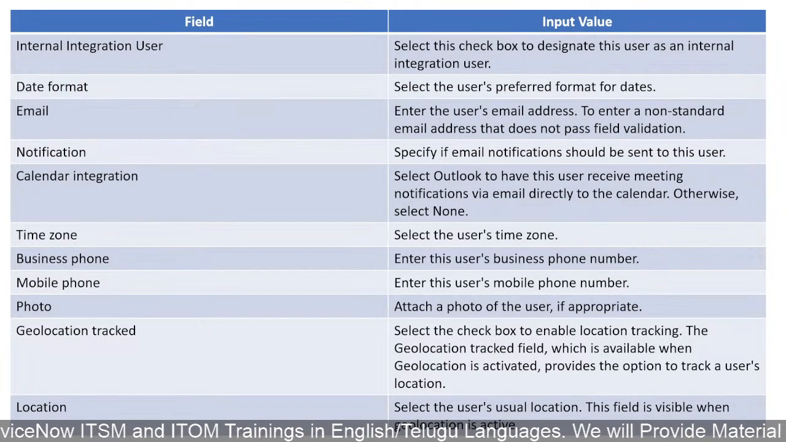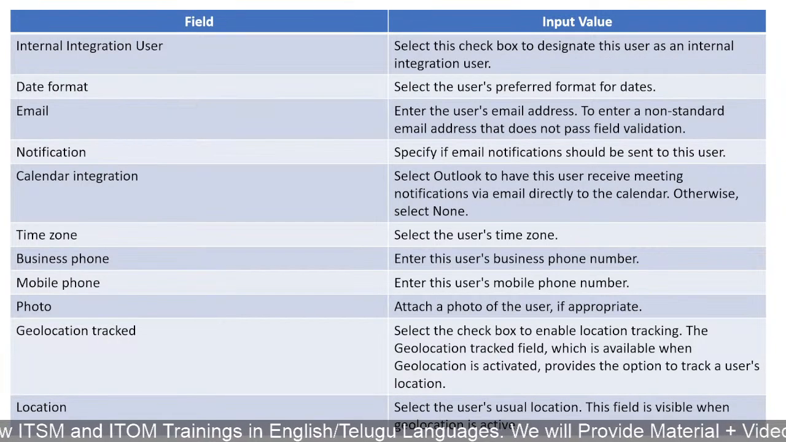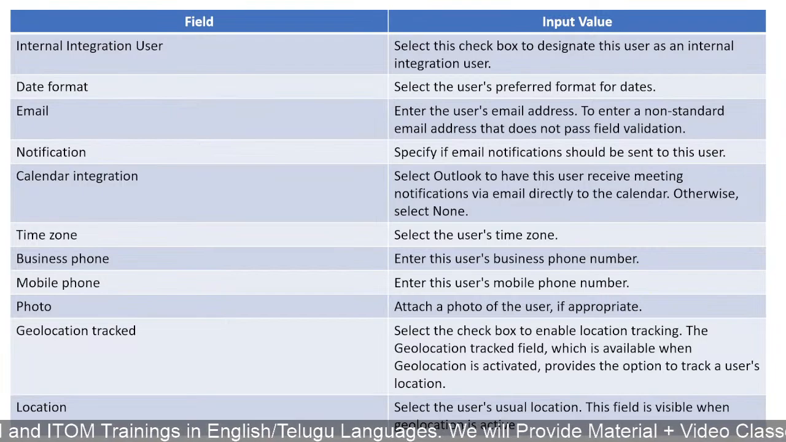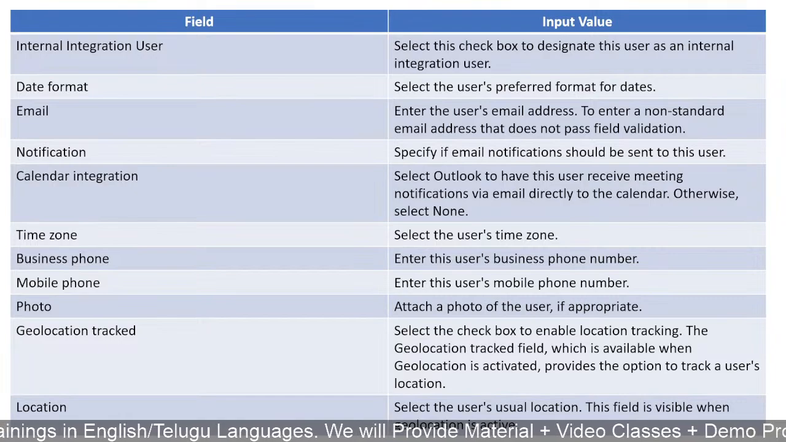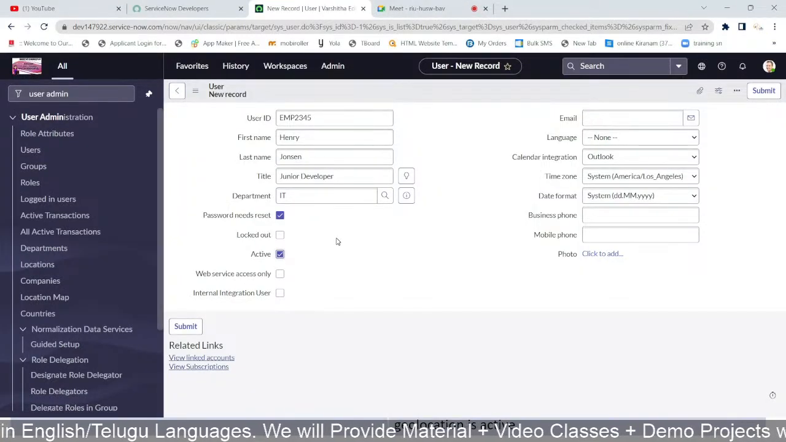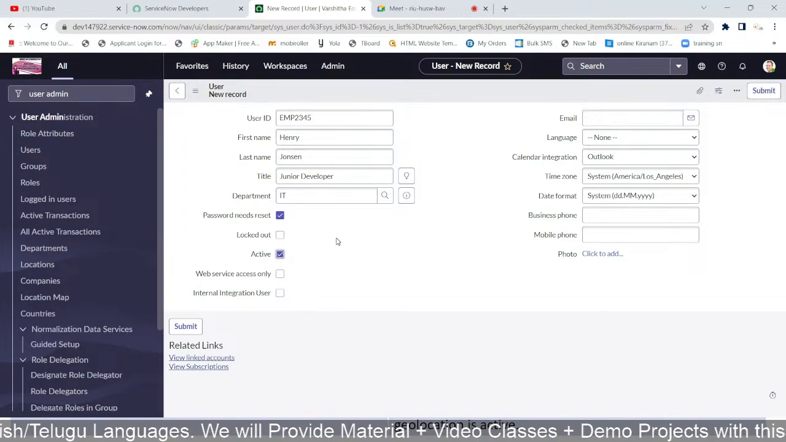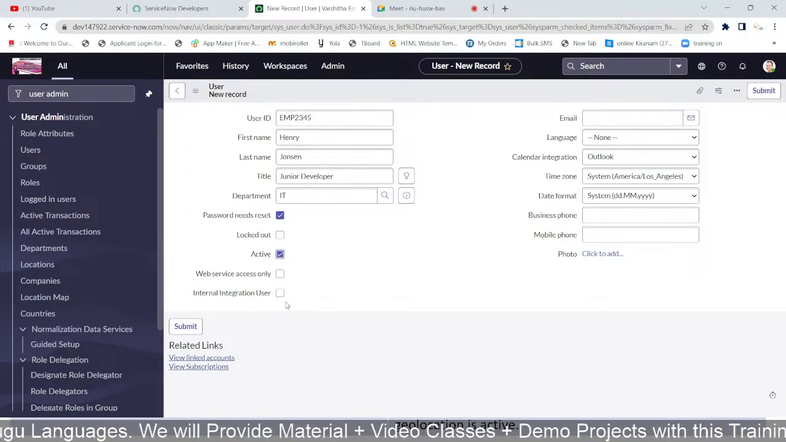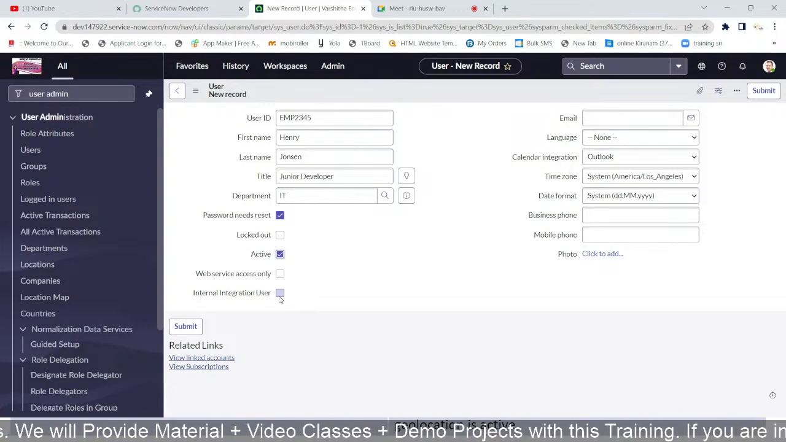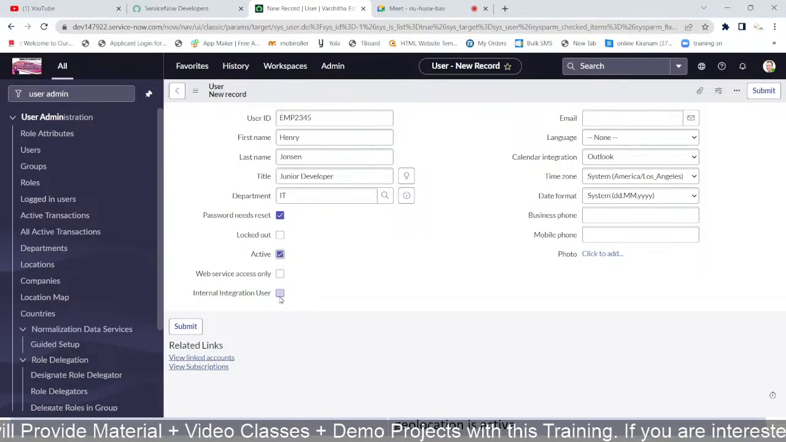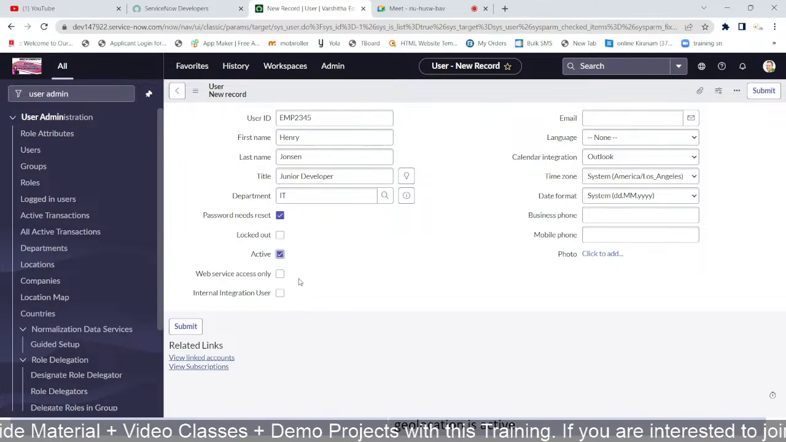And the next one is internal integration user. What is the internal integration user? Select this checkbox to designate this user as an internal integration user. So what does that mean? It is for some internal purpose only. We use it to create some default things, so it does not have a proper meaning. And web services access is also there.